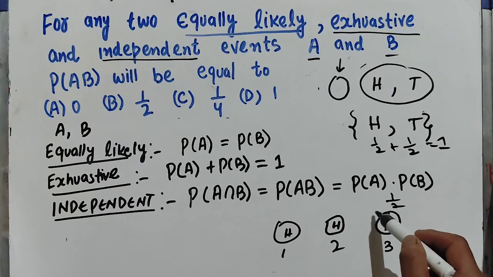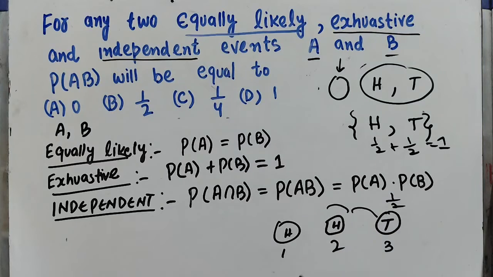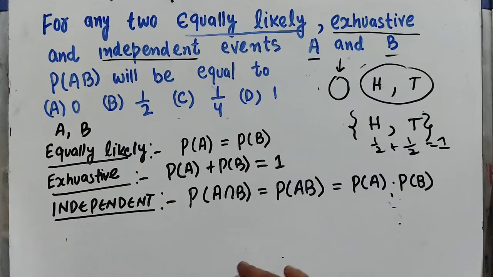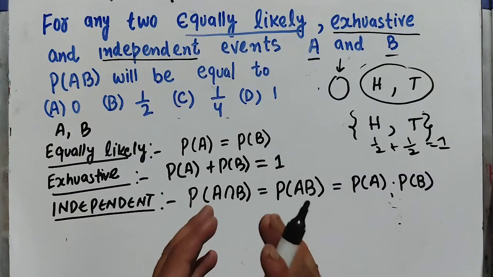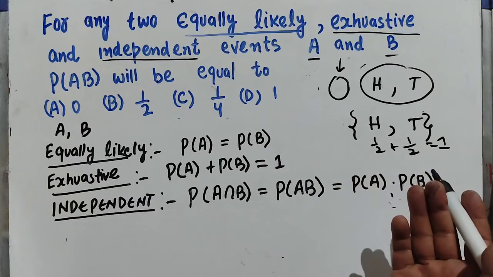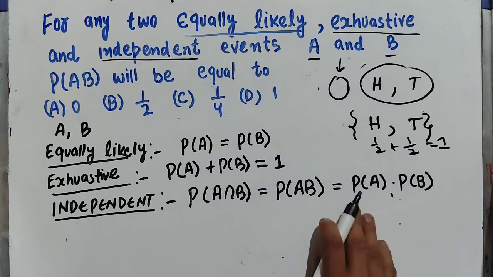It does not affect what has happened in the past. If we get head 10 times and I am asked the outcome of the 11th throw, that will always be 1 upon 2. It does not depend on what has happened in the past. That is why we say that two events are independent if the occurrence of one does not affect the occurrence of the other.